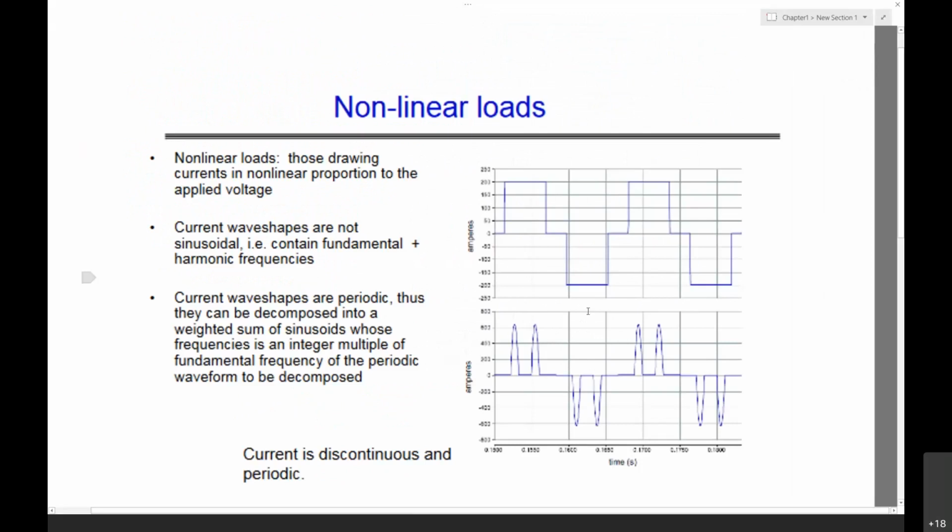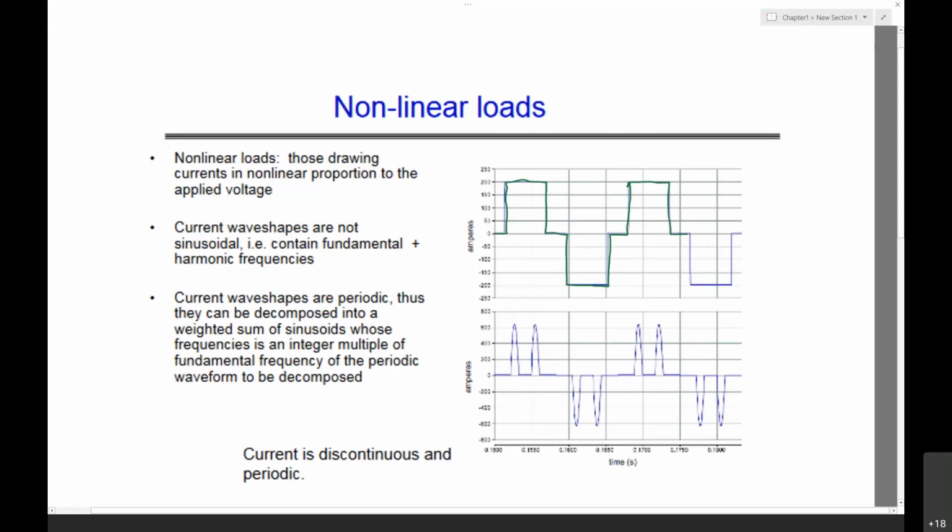Here you can see one of the waveforms. It may not be clear, so I'll draw it over here. This is the waveform of a current for one particular load.